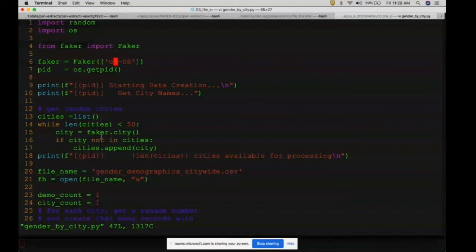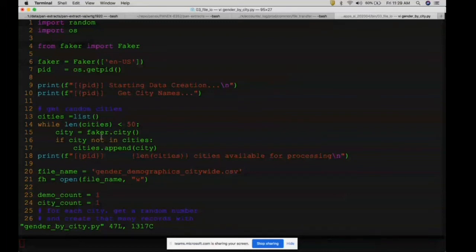And then I'm passing the locale en-US, which means we are going to create some data with US as the locale. If you want to create Russian names or some other names, you would be able to do that. This is something interesting if you want to play with it. And I have used the getpid method from the OS module.